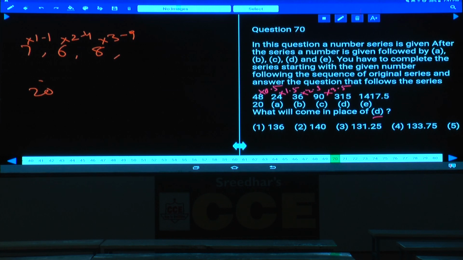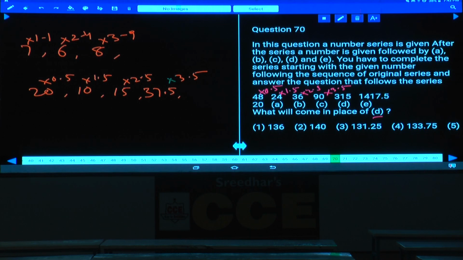20 ×0.5 is 10. 10 ×1.5 is 15. Now 15 ×2.5: 15 ×2 is 30, 15 by 2 is 7.5, 30 plus 7.5 is 37.5. This is how to count this. Next one, ×3.5. 37.5 ×3.5 is how much?